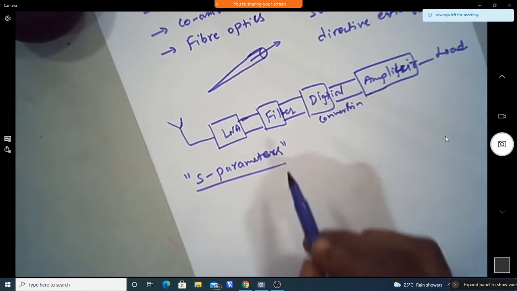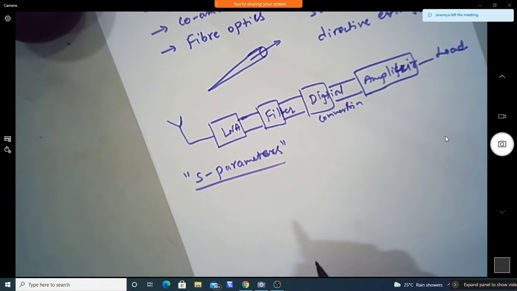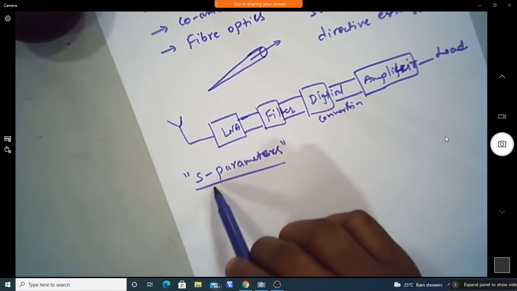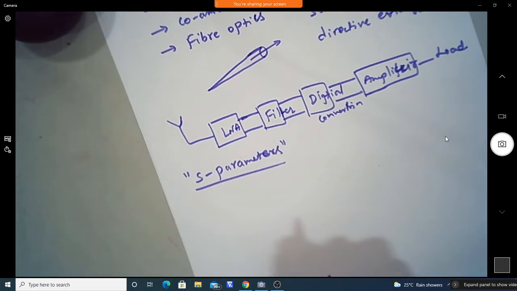These S parameters you will see in detail in your higher semester courses. For now, from the application point of view, at higher frequency the characterization of devices is done using S parameters.